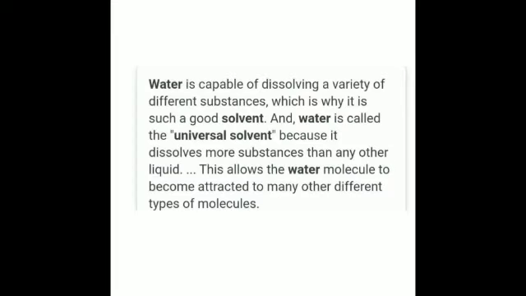Now, we all know that water is a universal solvent. Why do we call it a universal solvent? Just because it is capable of dissolving a variety of different substances. So, it is called a universal solvent. It can dissolve many solids, liquids and gases in it. So, it is also called the universal solvent.